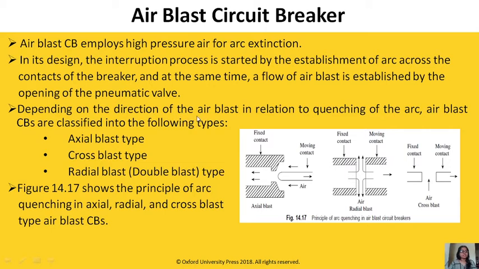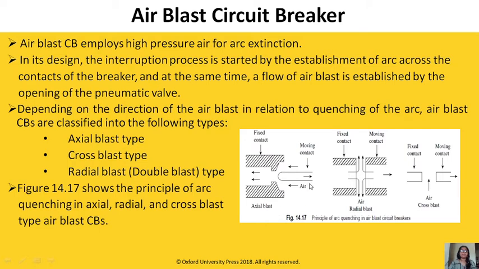Depending upon the direction of the air blast in relation to quenching of the arc, air blast circuit breakers are classified into the following types. First is axial blast, this is cross blast, and this is radial blast.